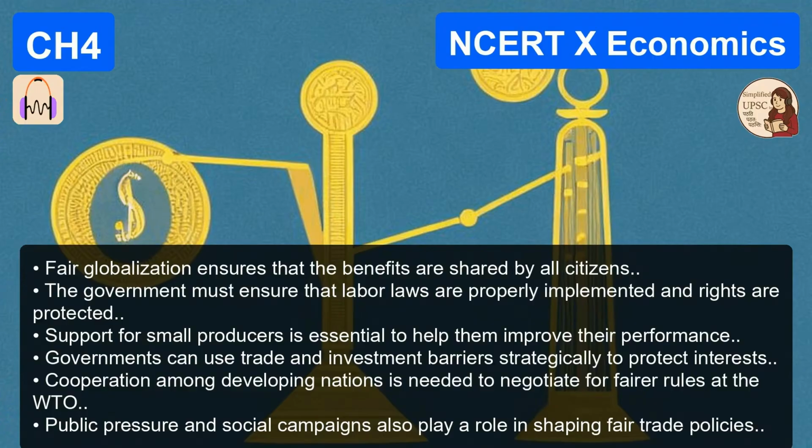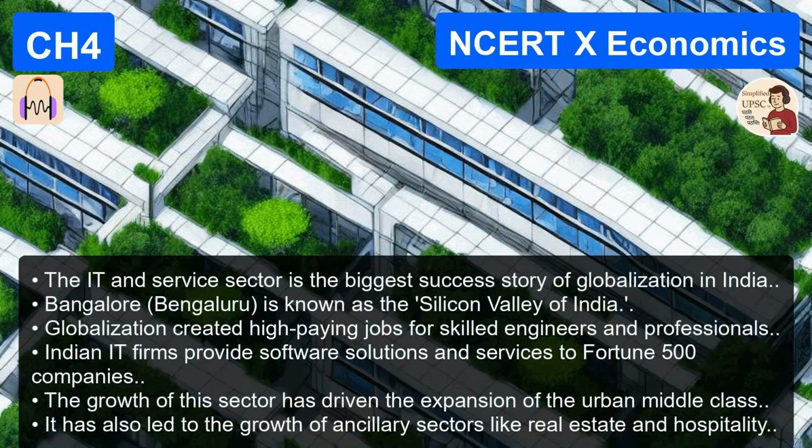You have to argue both sides, but the aggressive consumer culture part is strongly supported by the NCERT's description of well-off buyers driving the market. Advertisements tell you to buy the global lifestyle: new phone, new clothes, fast food. Meanwhile, the small producer and the garment worker are invisible. Exactly. They aren't treated as citizens or even consumers in this story. They are just raw material to be used and discarded to keep prices low. So globalization fuels consumption for the rich by squeezing the poor. That is your justification. That's a powerful way to frame it.